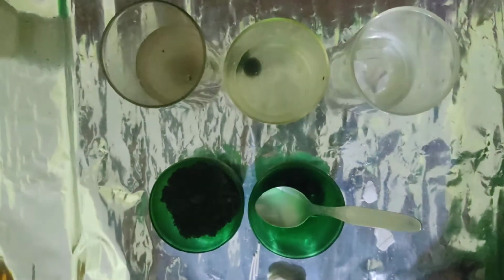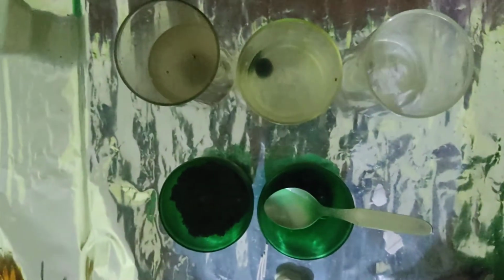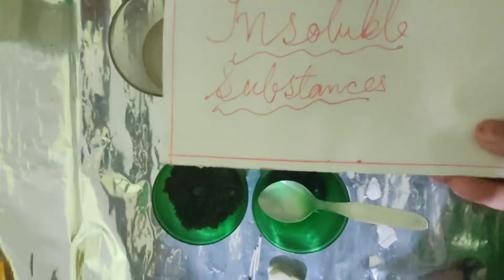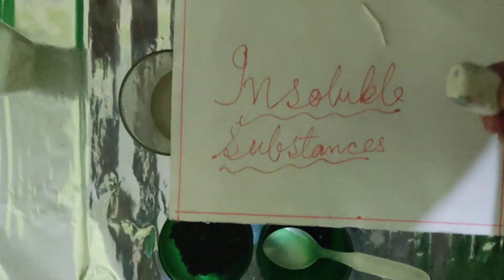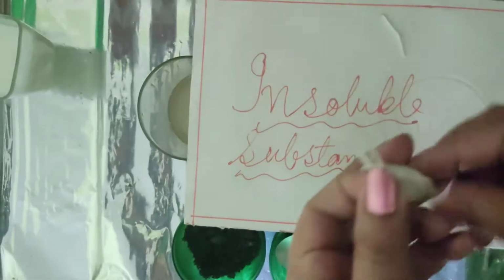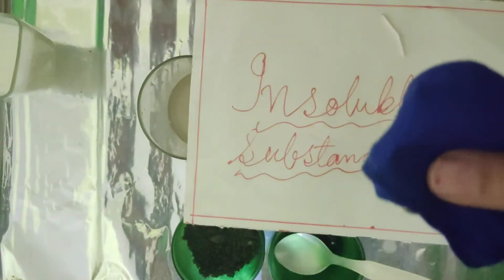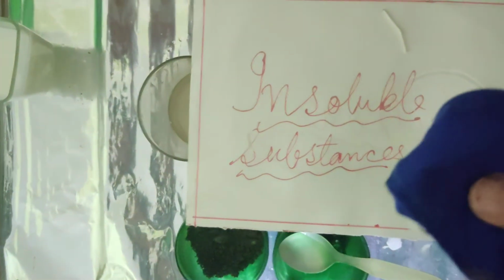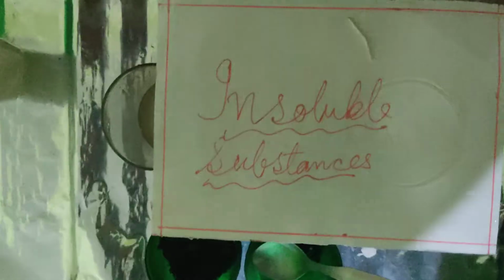The substances which do not dissolve in a liquid are called insoluble substances. Other substances like eraser, wax and a piece of cloth also do not dissolve in water, and such substances are called insoluble substances.